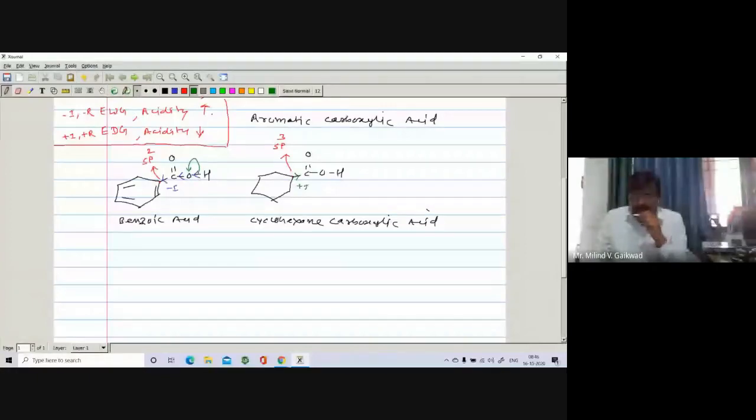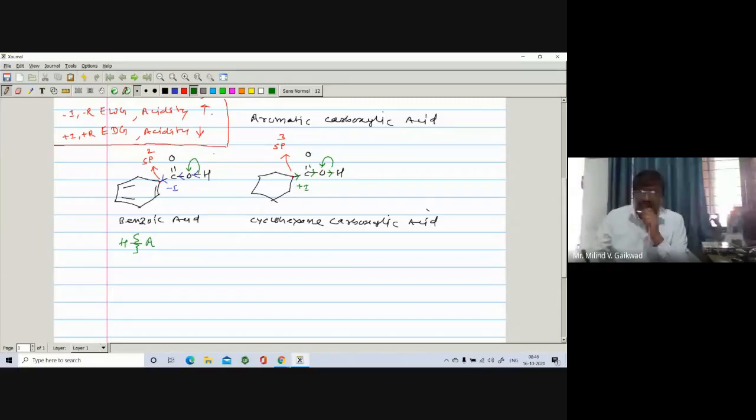That's why the electron density around the OH will increase, and this bond will not break very easily because an electron donating group is there. So the H-A bond in benzoic acid can break very easily, but the H-A bond in cyclohexane carboxylic acid does not break very easily.